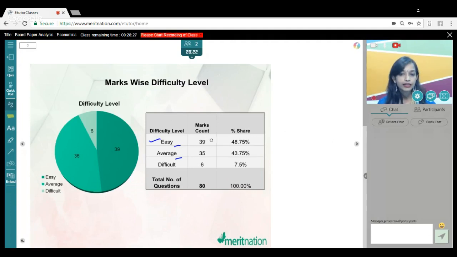So according to marks, we can say approximately 39 marks was easy, 35 was average, and 6 was difficult, because there were very few tricky questions, especially in macro. But mostly the micro section was more or less simple and easy, we can say.